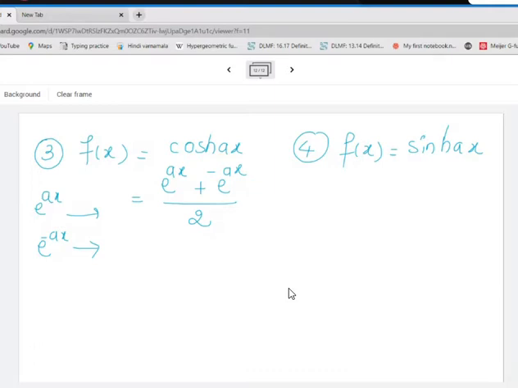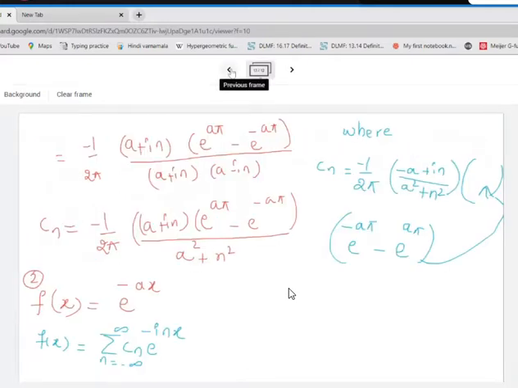Let us have a quick recap. We already have evaluated this. See the Cn here, we have written this way, and Cn for e raised to minus. You can use these expressions. Minus 2a into sinh a pi upon pi into a square plus n square.